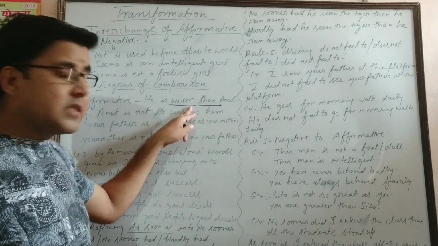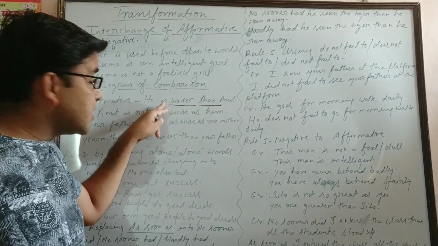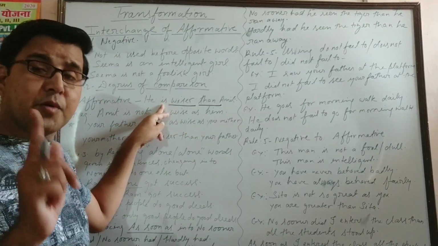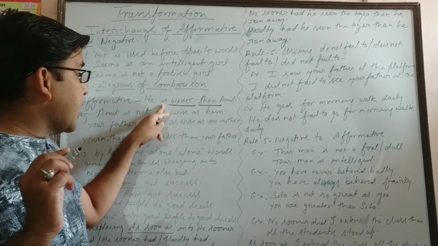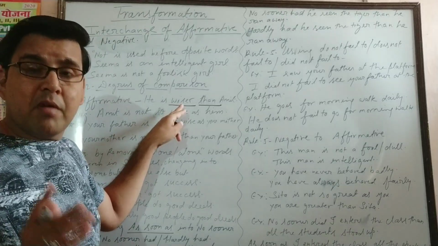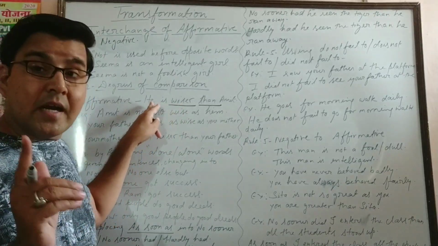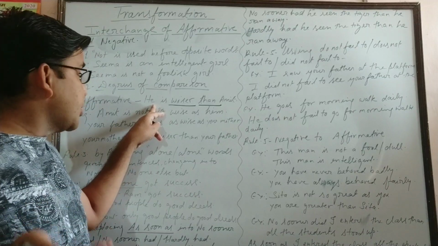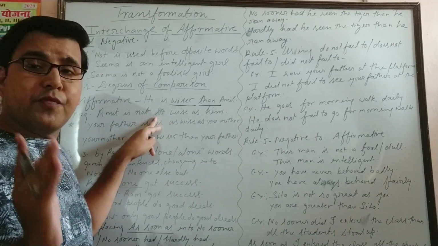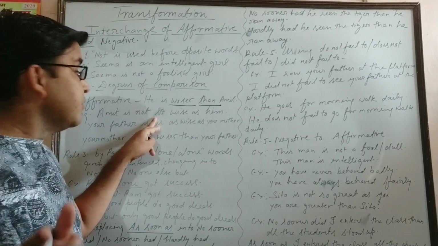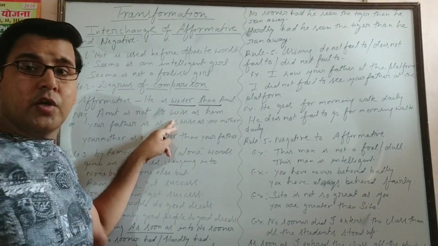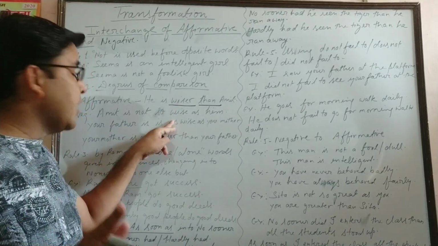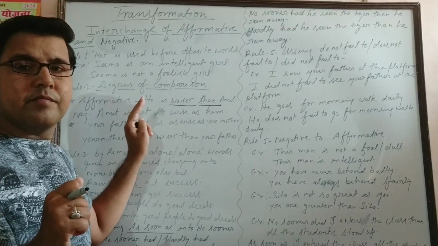If the comparative form is given in an affirmative sentence, focus on that. The degree is comparative, but this sentence is affirmative. So the next change is there. If you have to change into negative, then your degree will be positive and your sentence will be negative. Got it?